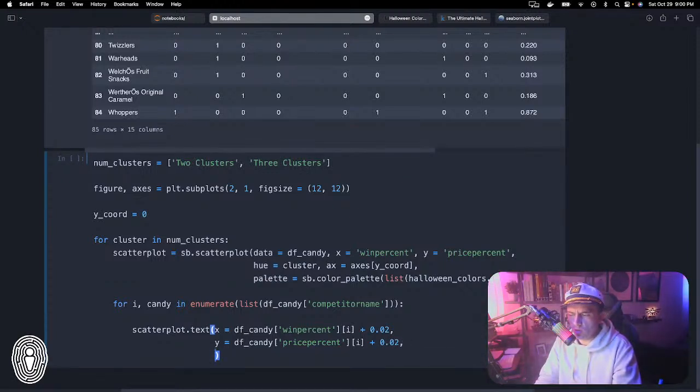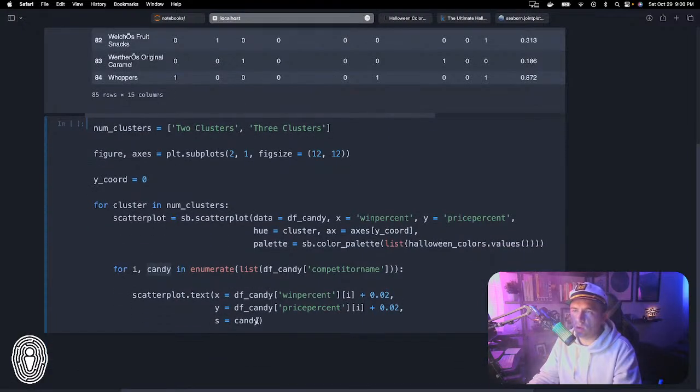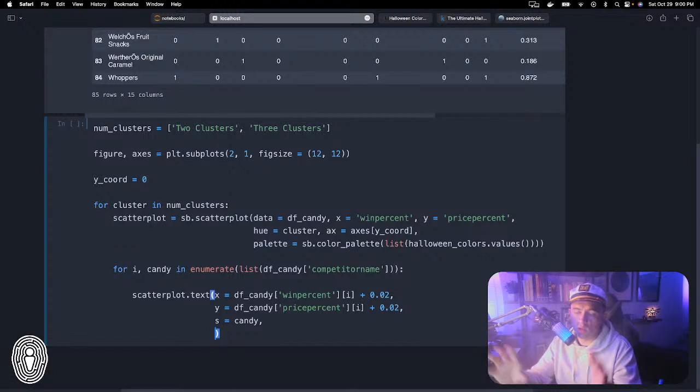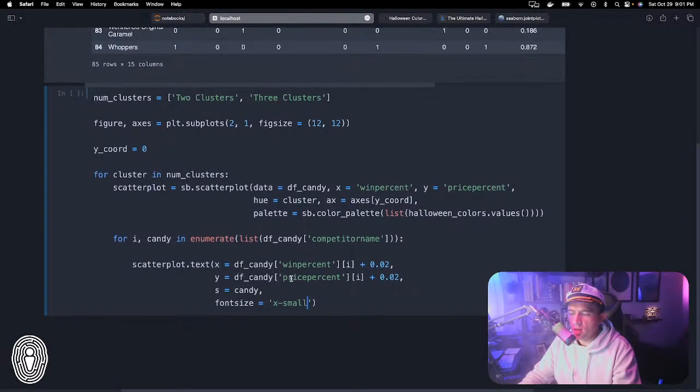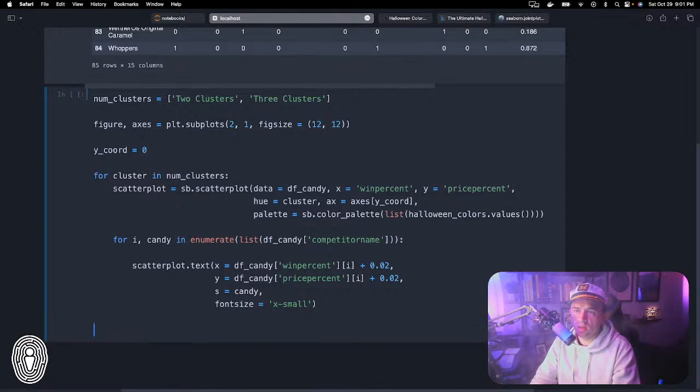All right, so the label that we want to pass is s, that's the string. So we're going to pass in the name of the candy. Because we're iterating through everything here, we're going to pass in the candy. And then finally, the one last thing we need to do is make the font small, because we're adding 85 data points to this thing. So we need to make sure that the font is as small as we can get it. Well, actually not super small. You can go extra small. So fontsize equals x-small. You can do double x-small, but I found that to be a little bit too tiny. And then I need to increase the y coordinate. Y coord plus equals 1.